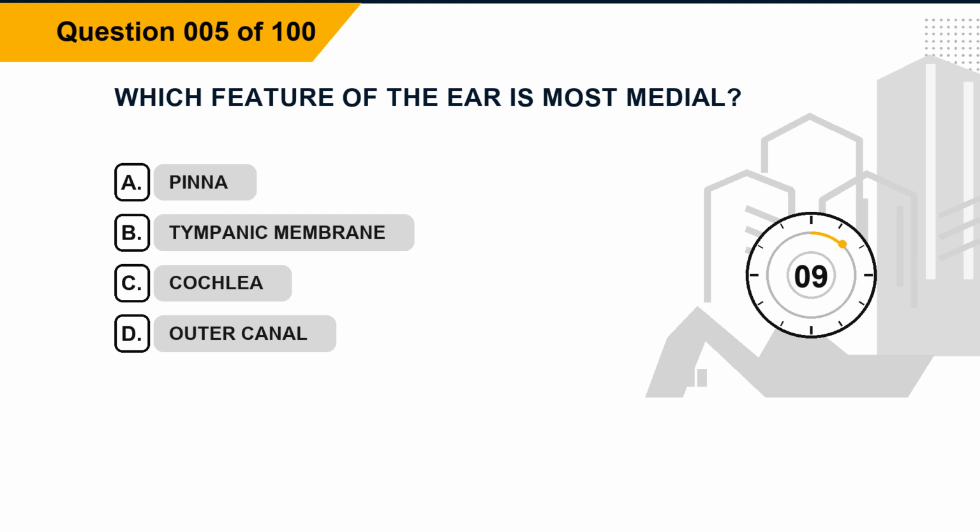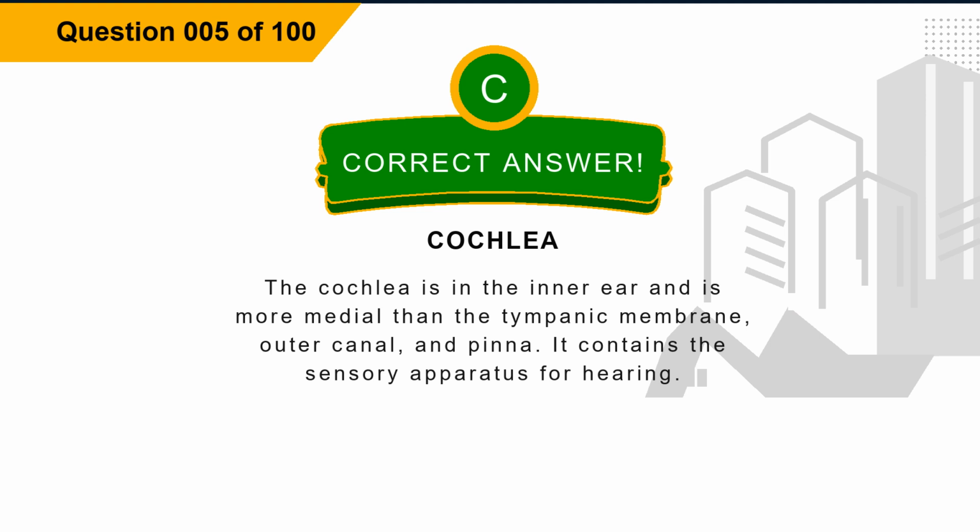Question 5. Which feature of the ear is most medial? Option A, pinna. Option B, tympanic membrane. Option C, cochlea. Option D, outer canal. The correct answer is option C, cochlea. Explanation. The cochlea is in the inner ear and is more medial than the tympanic membrane, outer canal, and pinna. It contains the sensory apparatus for hearing.